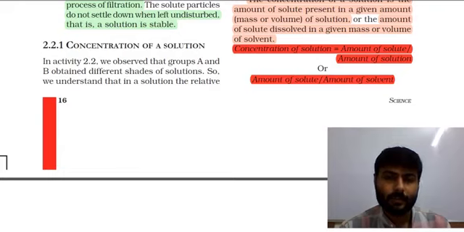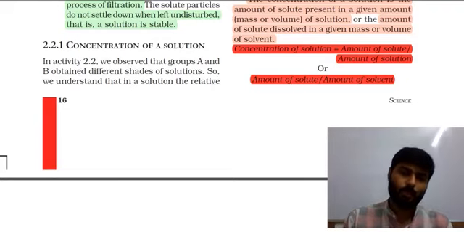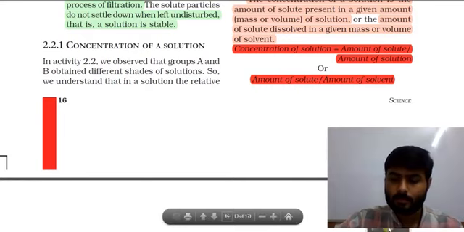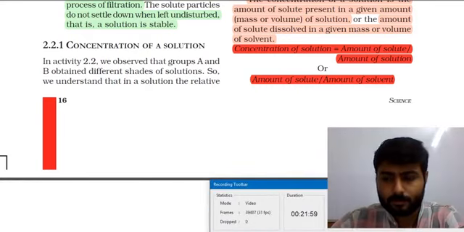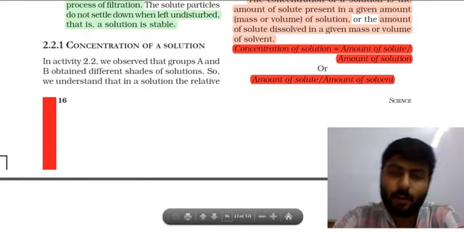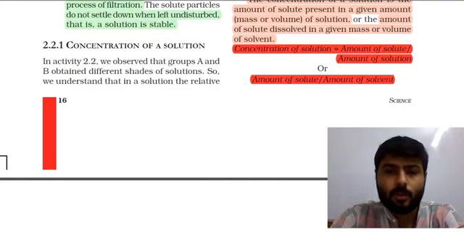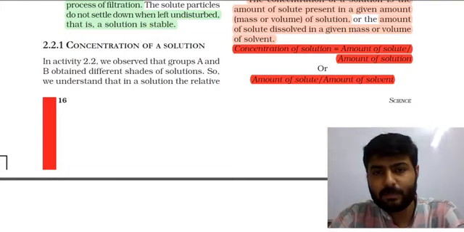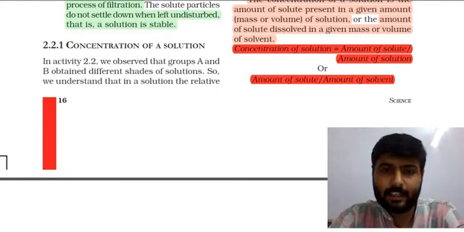What do we do to make food more spicy? We add more chili powder in it. So if the food is very spicy, we can say that the concentration of chili powder is high.